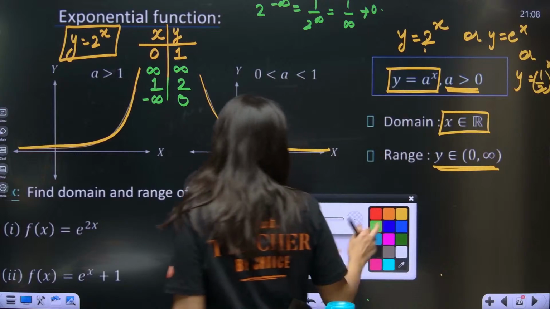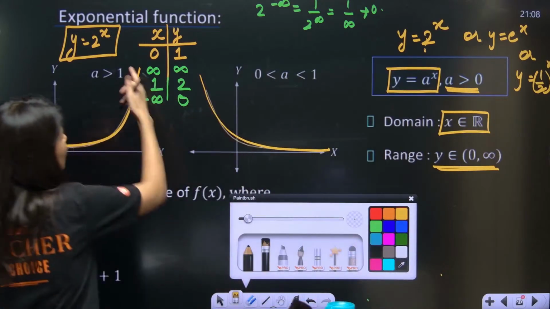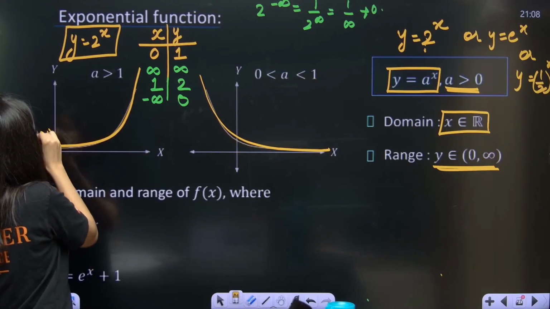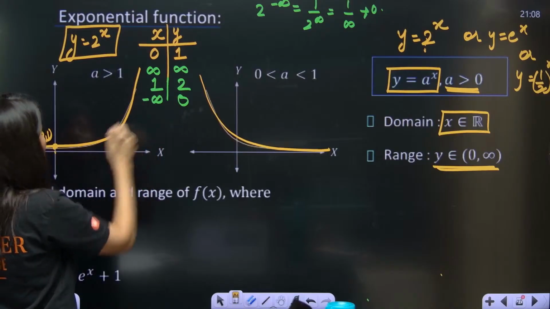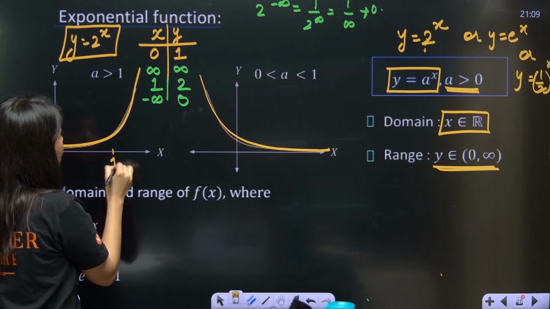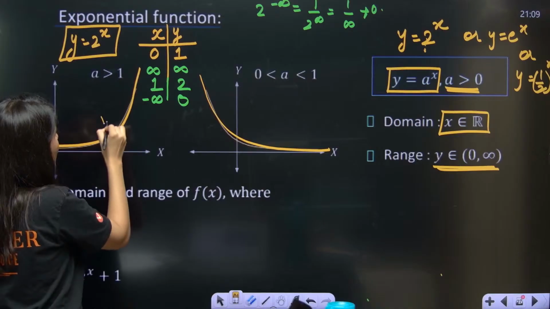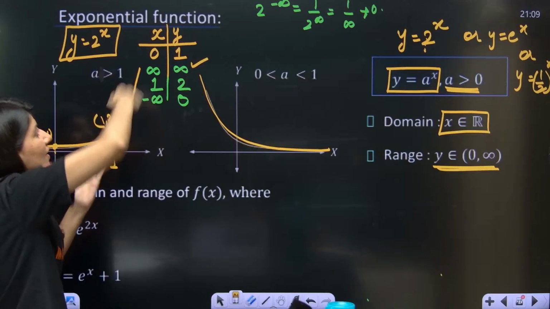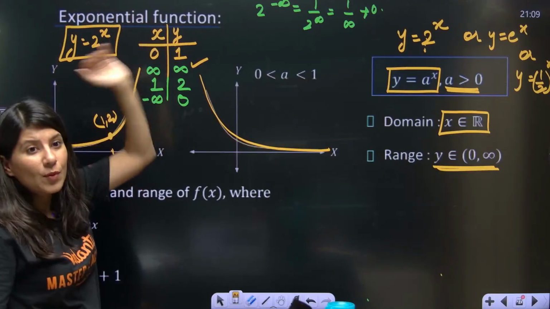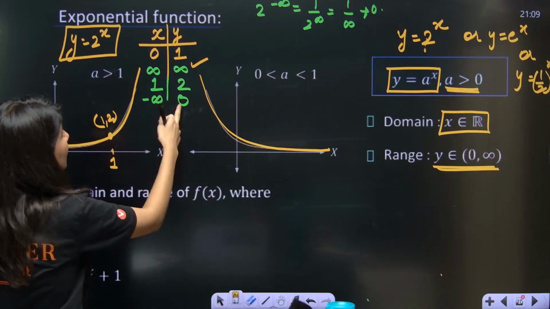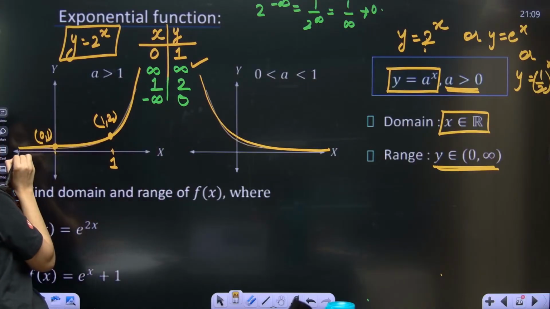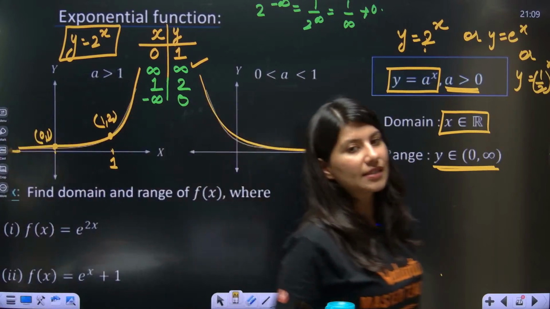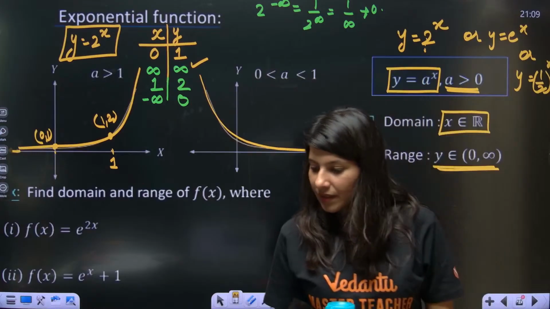Now if you understand this and try to plot the graph, first of all, x equals 0, y equals 1. This is the point (0, 1). When x equals 1, y equals 2, so this is the point (1, 2). X equals infinity, y equals infinity, which means the graph will go up exponentially. X minus infinity, y is 0. So the moment x goes to minus infinity, your graph will approach the x-axis towards 0.